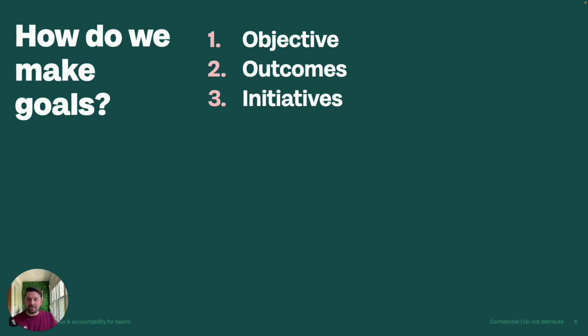We might abandon our initiatives halfway through, change them, really be able to move a lot quicker and make a lot more updates for our initiatives. While our outcomes are going to be a little bit more fixed, we might learn some things throughout the quarter that might make us want to reassess, but our objectives are generally going to be pretty permanent.